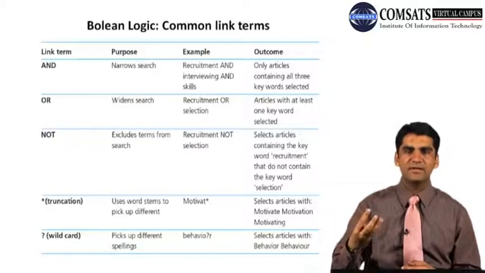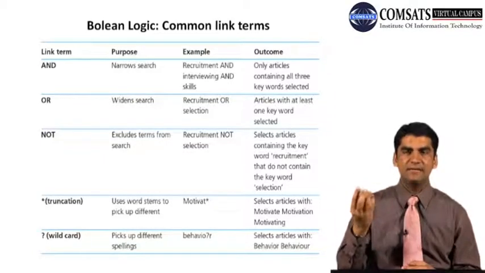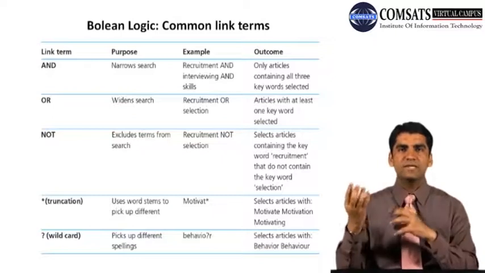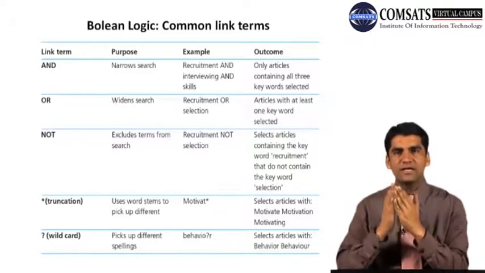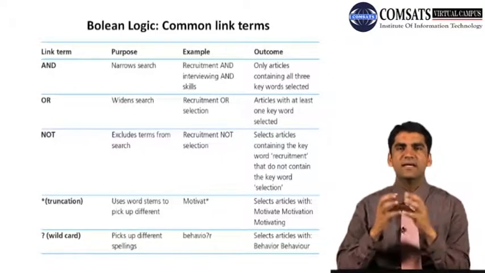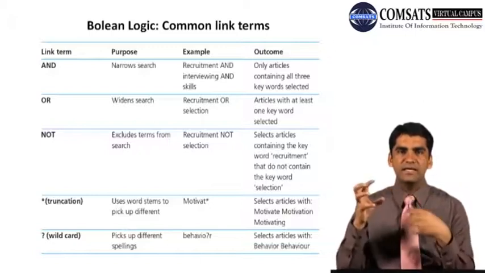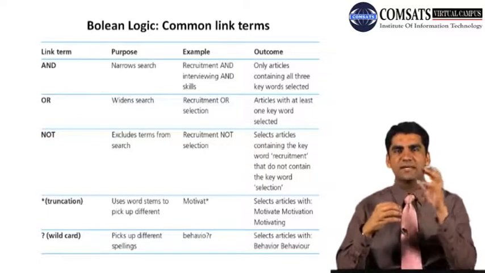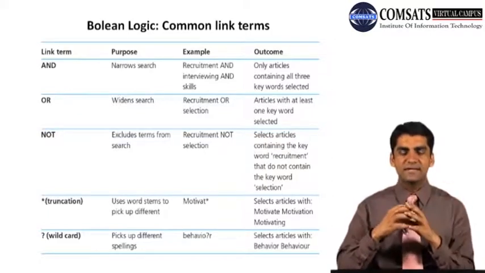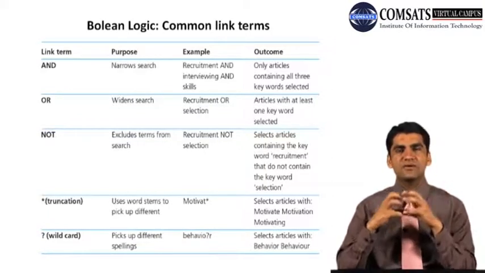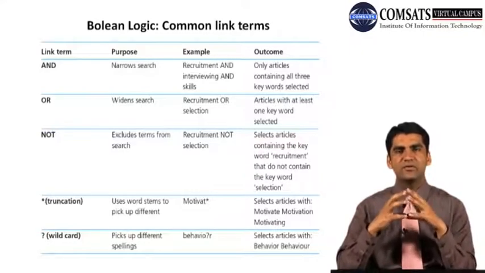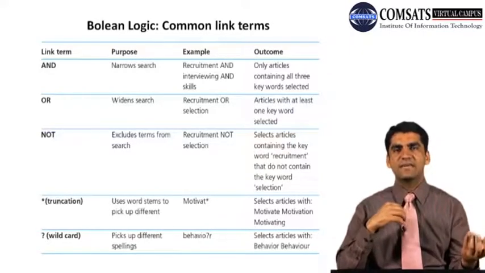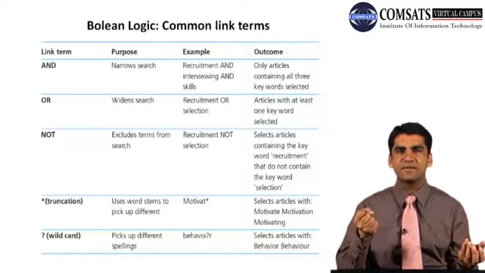They are important because they link one thing with the other, they include or exclude one thing or the other, they try to find various terms within one word, motivate, motivating, motivated, this kind of thing, and they also try to find various spellings like British or US spelling.